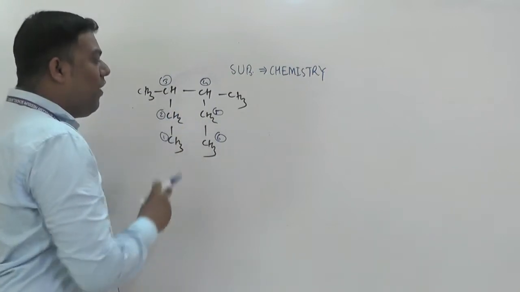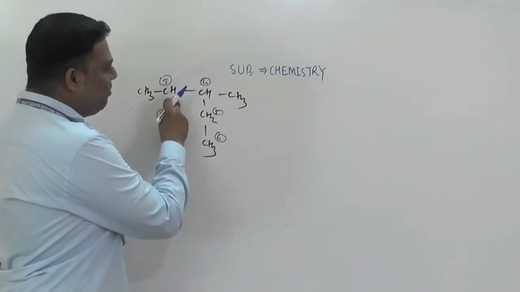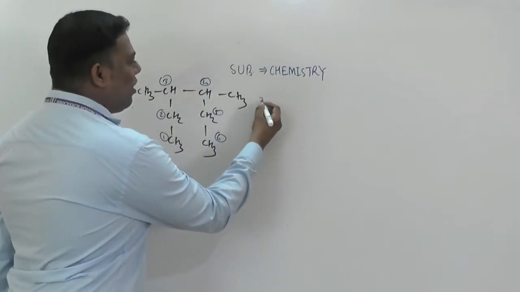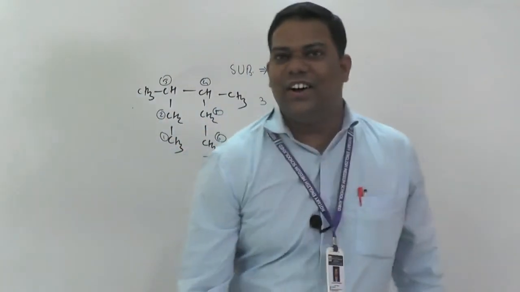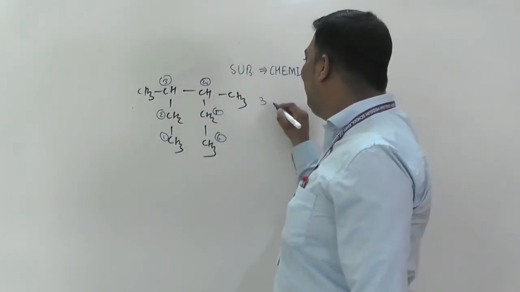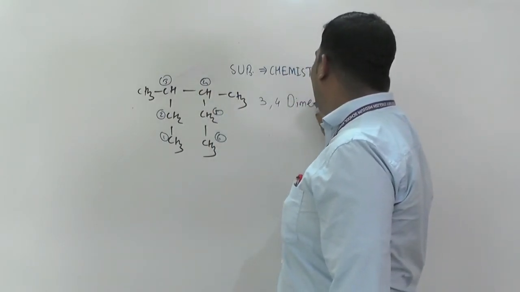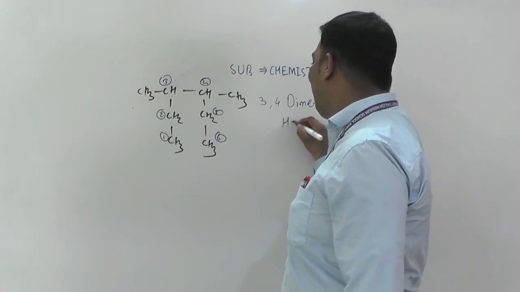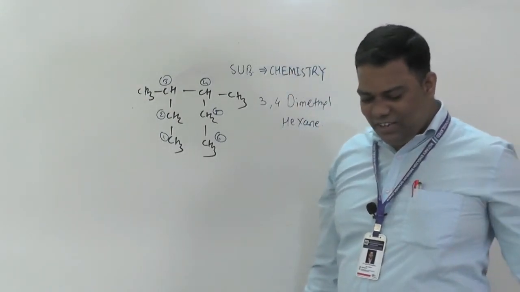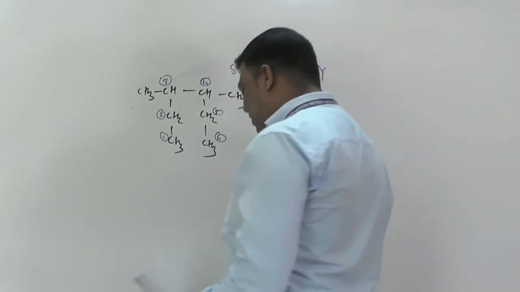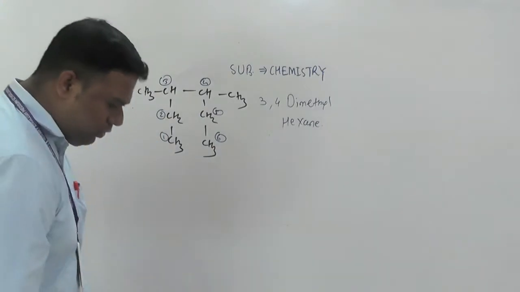Now after that we have to locate where the substituents are present, at the 3 position and the 4 position. So the prefixes, secondary prefixes we call them, 3,4 dimethyl. What will come? Hexane. Understood this name? Now we will discuss the next one also, so be ready.